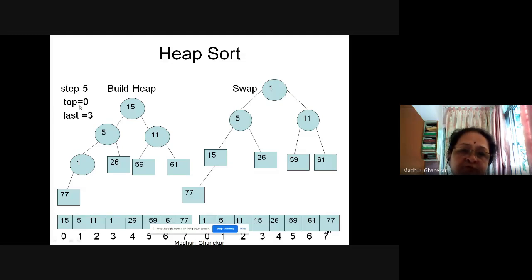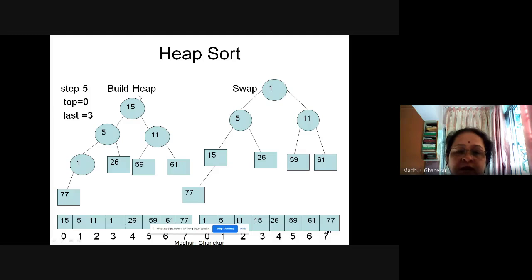Okay, so step 5, top is 0, last is 3, and 15 goes here, 5 comes here as we discussed, 11 here. Now we have already finalized the last 4 elements, 15, 5, 11 and 1. Now 15 will be swapped with which value? The last is the third place inside the array, which means 1.